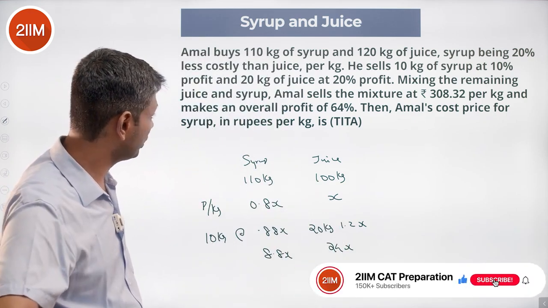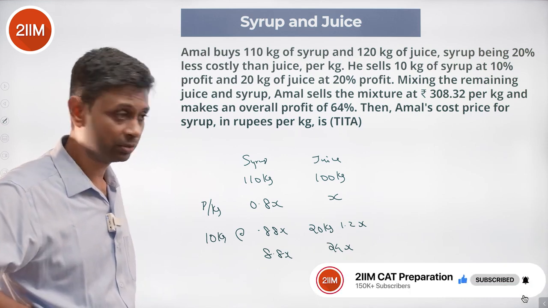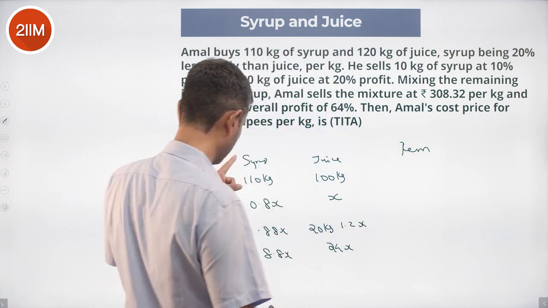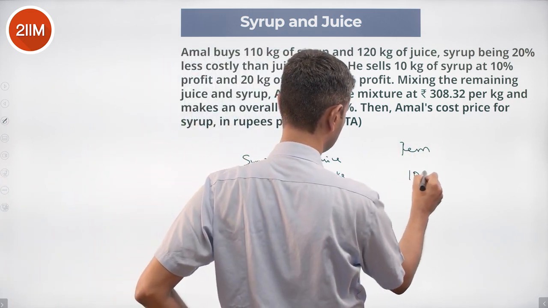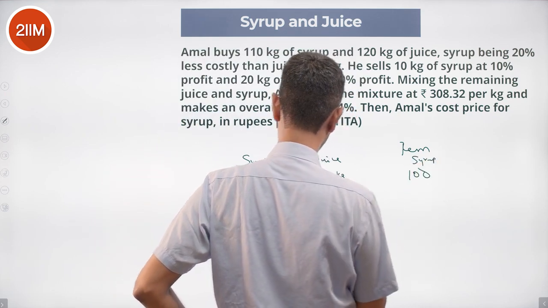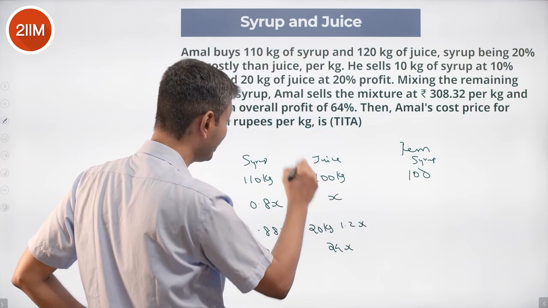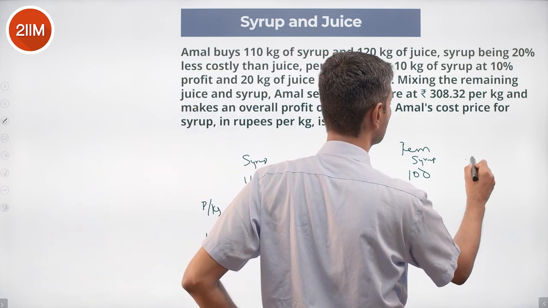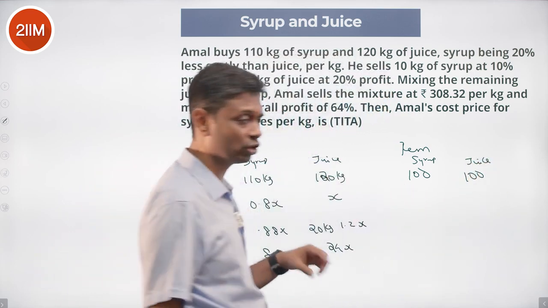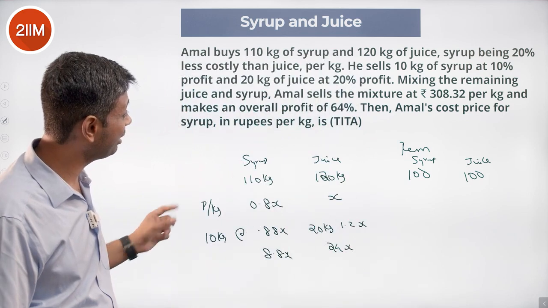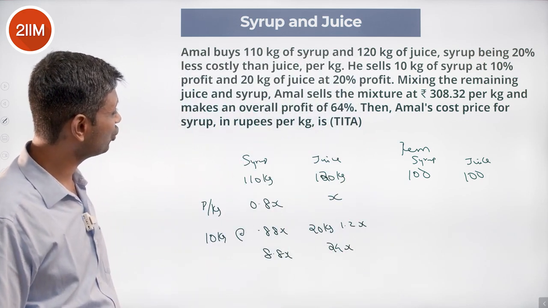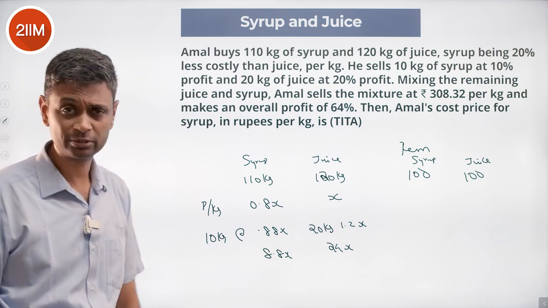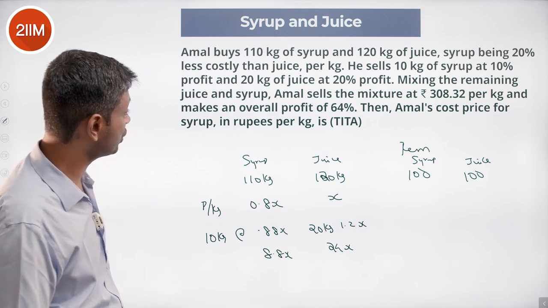Mixing the remaining juice and syrup, what is remaining? From 110 he has sold 10, so he has 100 kgs of this. 120 kilograms of juice he had to start with, he sells 20, 100 kilograms of juice. Nice, this is a beautiful number. 100 kgs of syrup, 100 kgs of juice. He mixes the remaining and sells the mixture at 308.32 per kilogram. Remaining, he makes an overall profit of 64%.